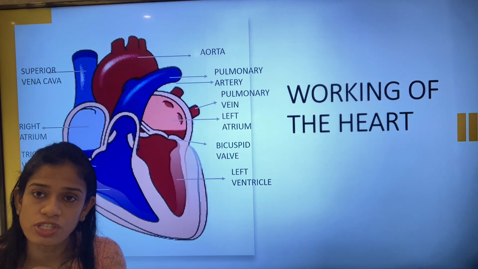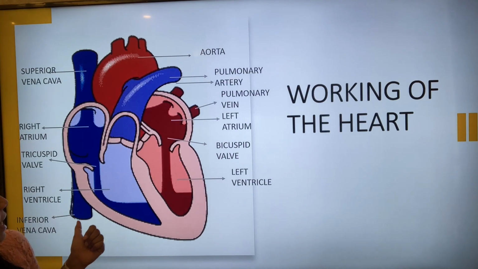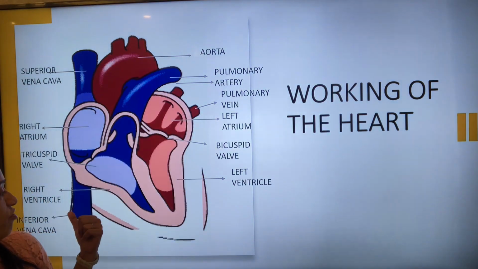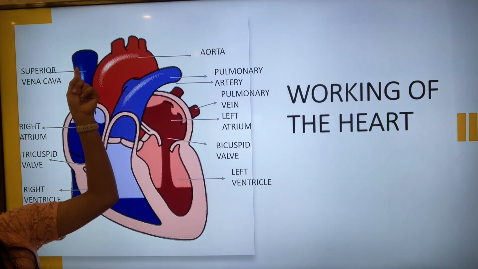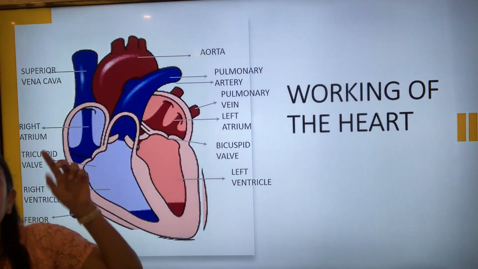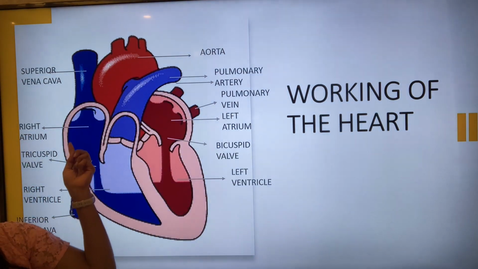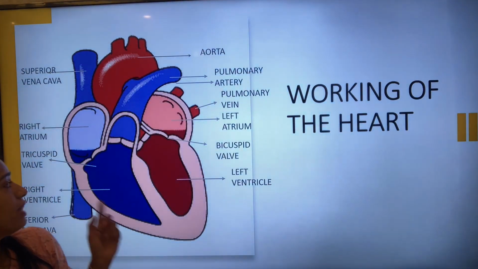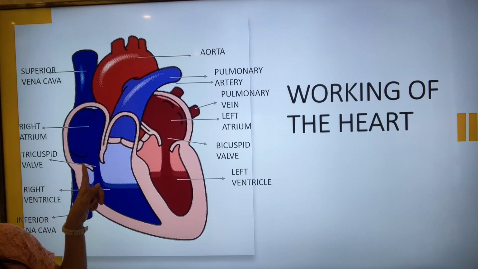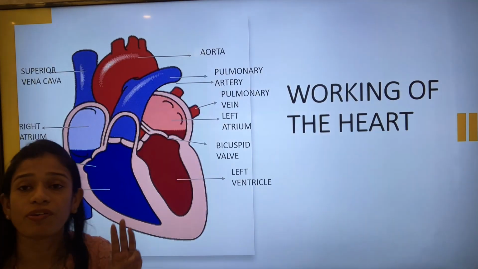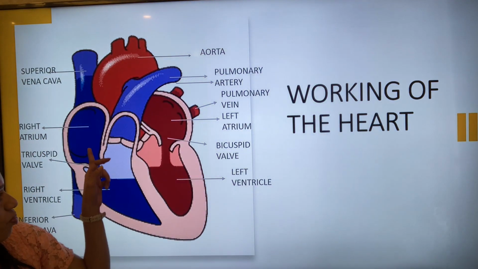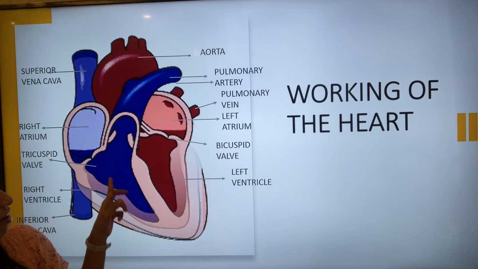As it becomes deoxygenated blood, this blood comes into the inferior vena cava. So from the lower parts of the body, it comes into the inferior vena cava, and from the upper parts of the body, it comes into the superior vena cava. And this deoxygenated blood enters into the right atrium through the vena cava. Once it comes to the right atrium, what happens? This valve opens. This valve is a tricuspid valve. It has 3 cusps, so it is called a tricuspid valve. Once it opens, this deoxygenated blood fills the ventricle.